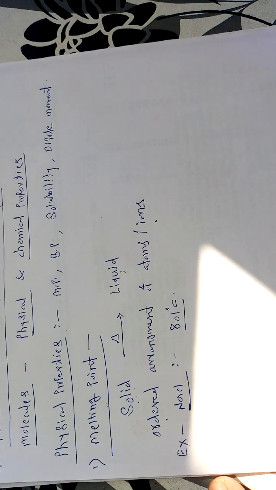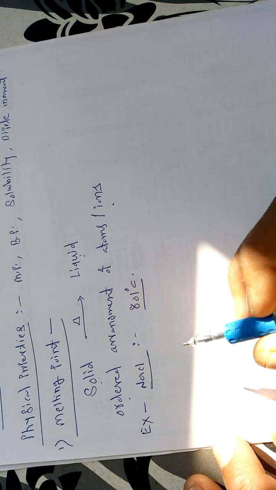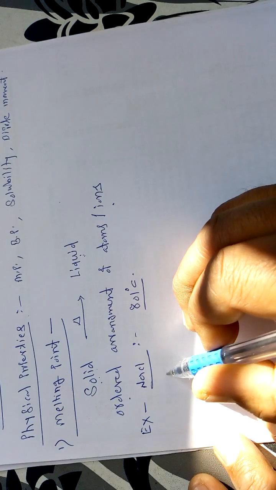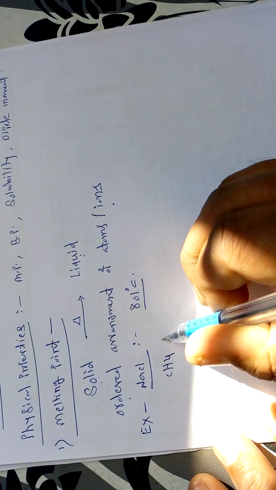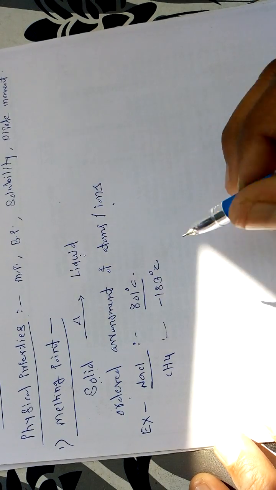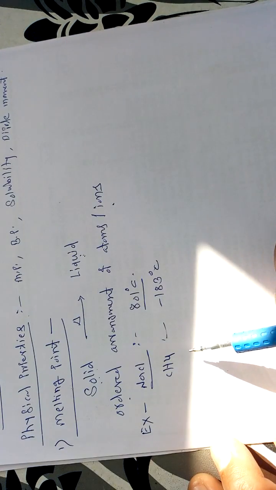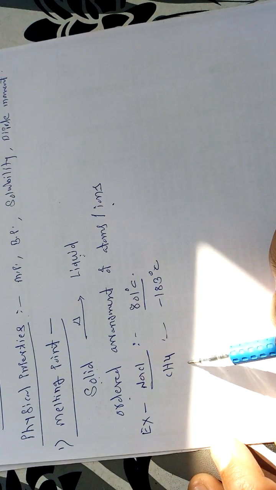On the other hand, if we take covalent compounds, for example methane, its boiling point is very low, minus 183 degrees centigrade. So this is the difference between ionic compounds and covalent compounds.